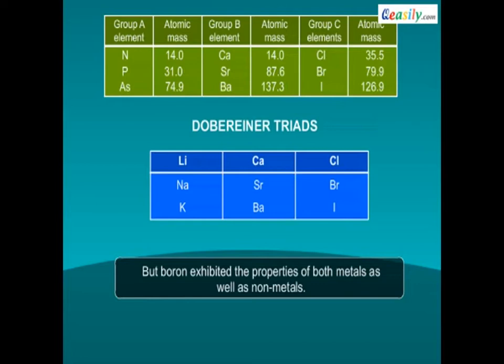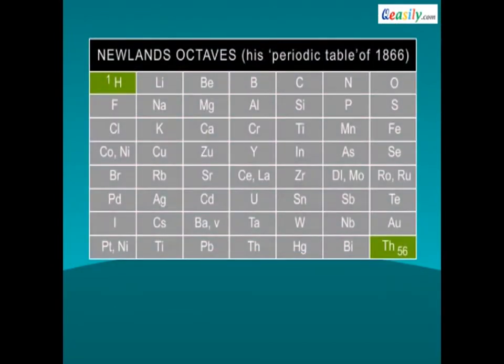After that, a Russian chemist, Mendeleev, examined the relationship between the atomic masses of the elements and their physical and chemical properties. He formulated a periodic law which states that the properties of elements are the periodic functions of their atomic masses. Mendeleev's periodic law was modified and atomic number was adopted as the basis of the modern periodic table. Modern periodic law can be stated as: properties of elements are the periodic functions of their atomic numbers.